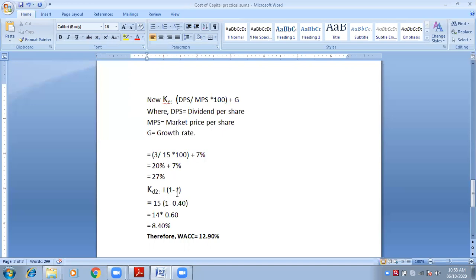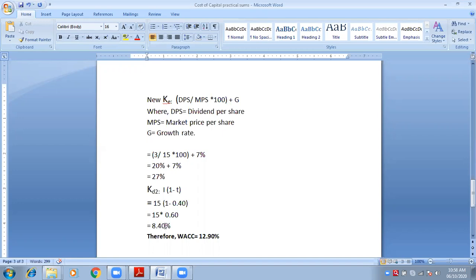I into 1 minus T, formula same. I is 15%, 1 minus 0.4, tax will be same. So it should be 15 into 0.60. How did you calculate the 0.60? It is 1 minus 0.40. Very good.